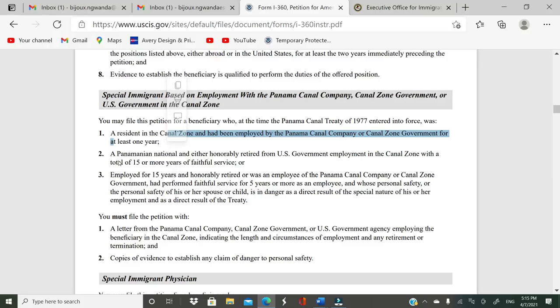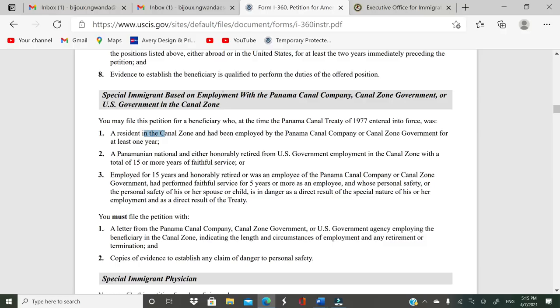And then, or a Panamanian national, either honorably retired from U.S. government employment in the Canal Zone with a total of 15 or more years of faithful service. Or, so either this one, or this one, employed for 15 years and working for at least 5 years, and whose personal safety or the personal safety of his spouse or child is in danger as a direct result of the special nature of his or her employment, as a direct result of the treaty.